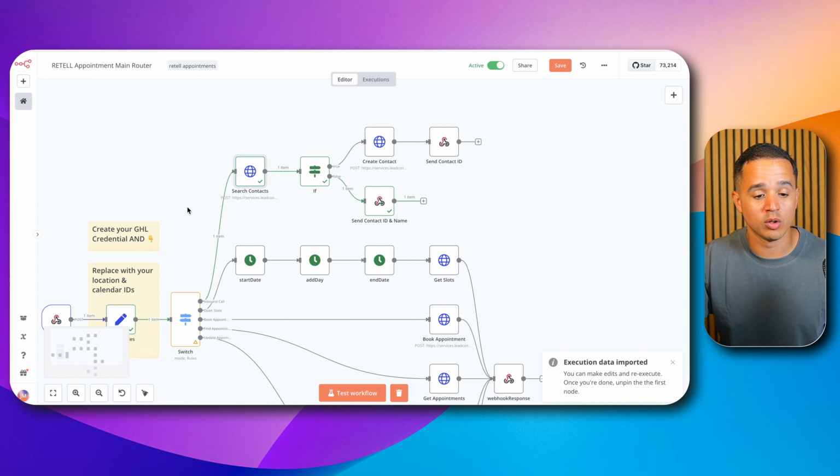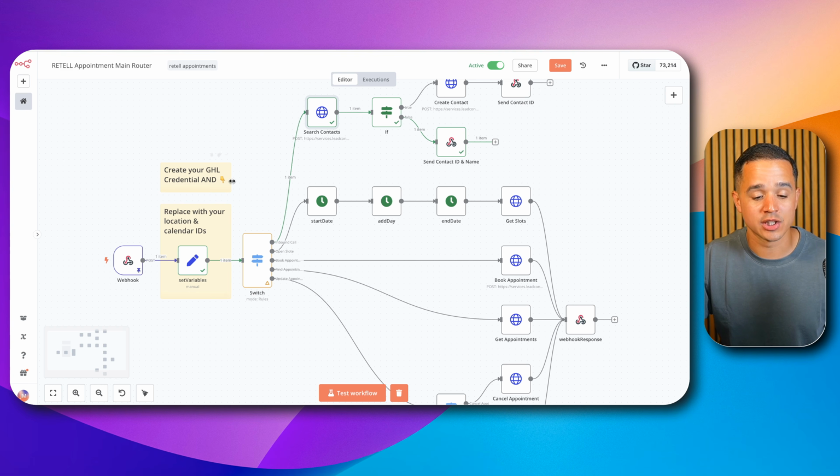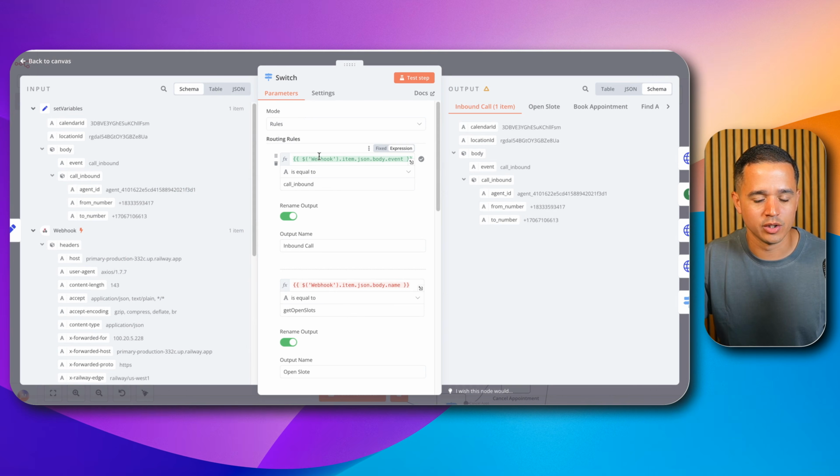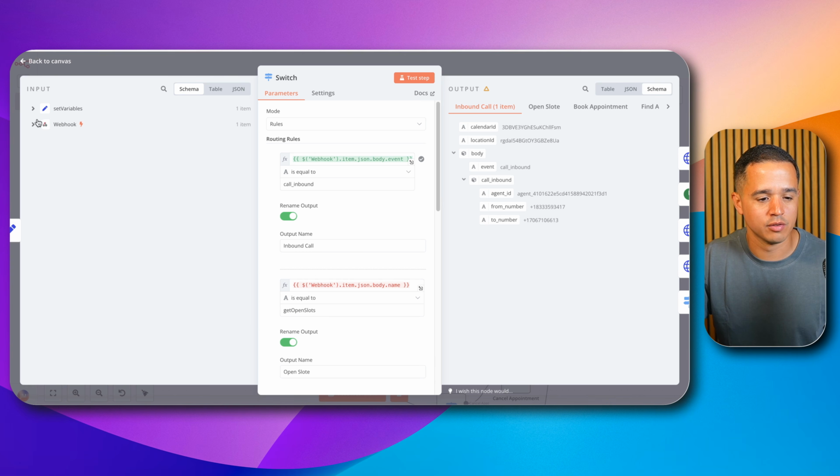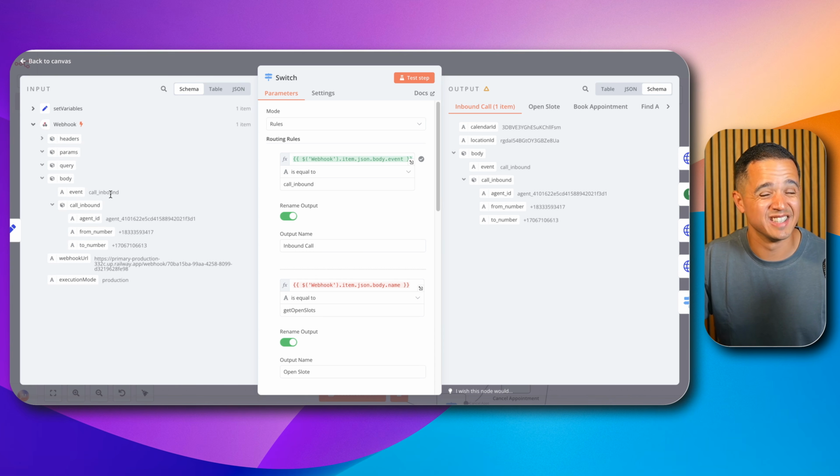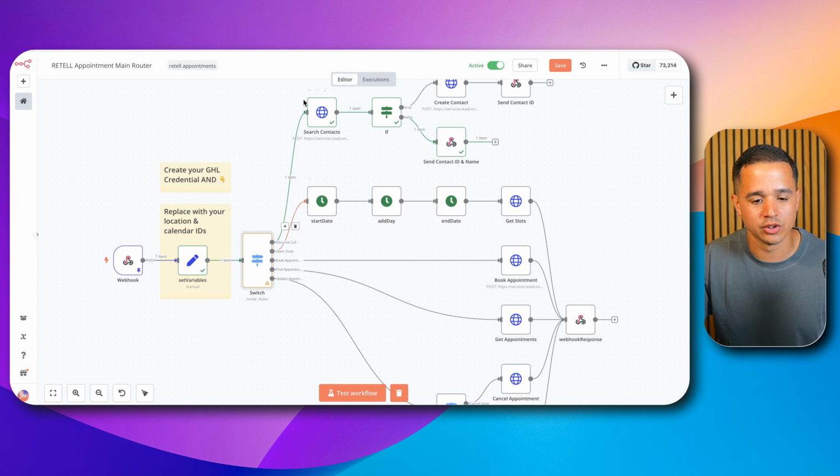All right, so I found one where the inbound webhook was actually called. Let's go back here into the switch node so you can see what it looks like. So this was an inbound call webhook. If I go ahead and collapse this, the event now exists in this one, and it didn't exist in the last one I showed you. The event is equal to call inbound, and so it's going to take this path.